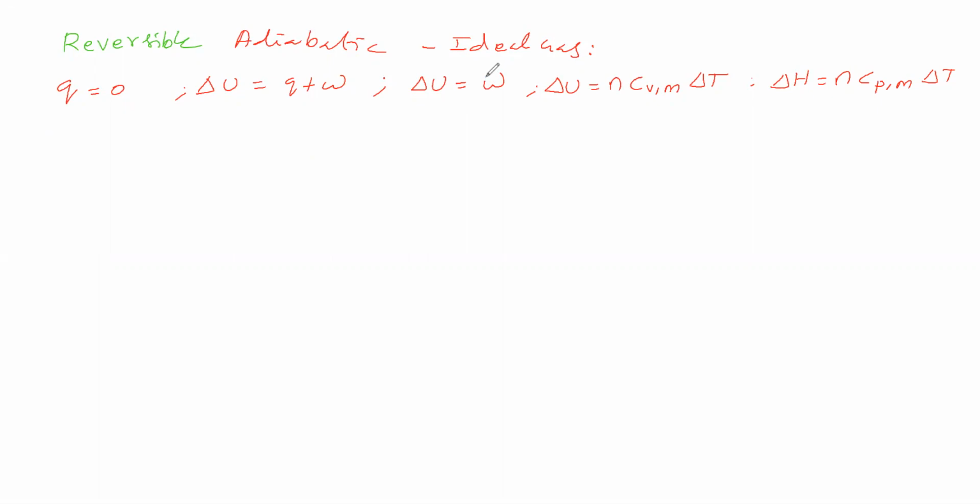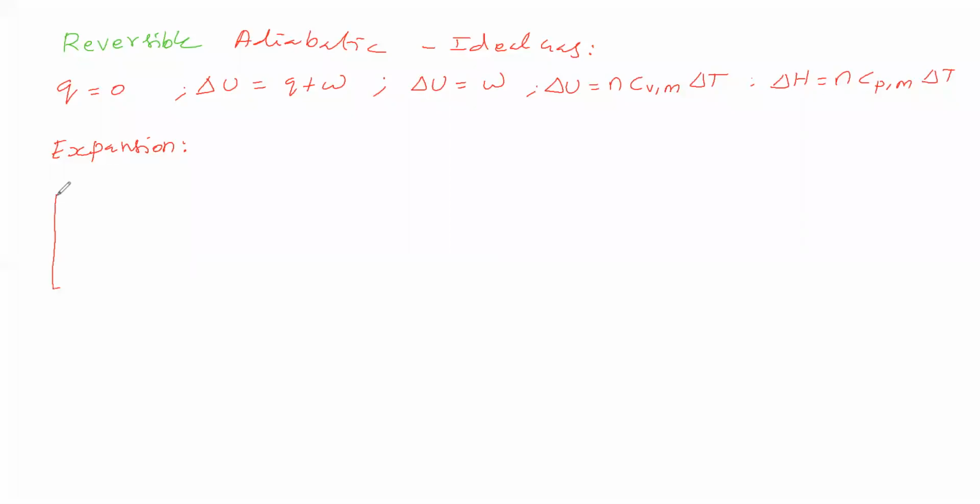So by the first law of thermodynamics, delta U is equal to W. Now we will consider expansion. In this expansion, we will see how the pressure and volume behave.